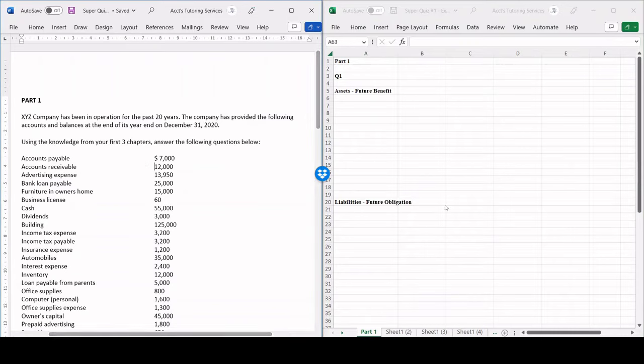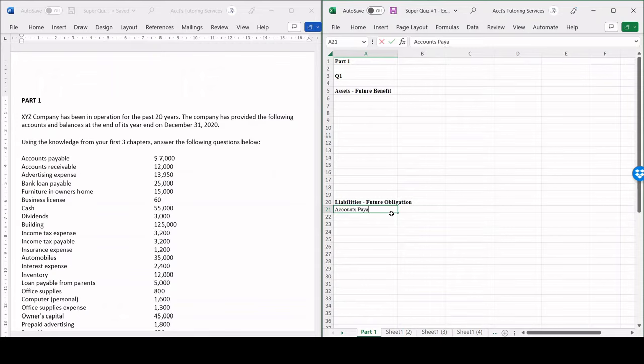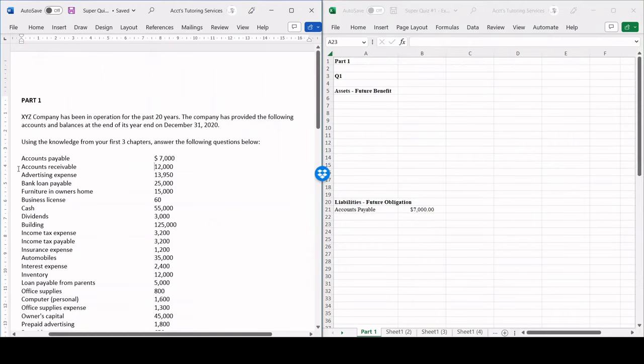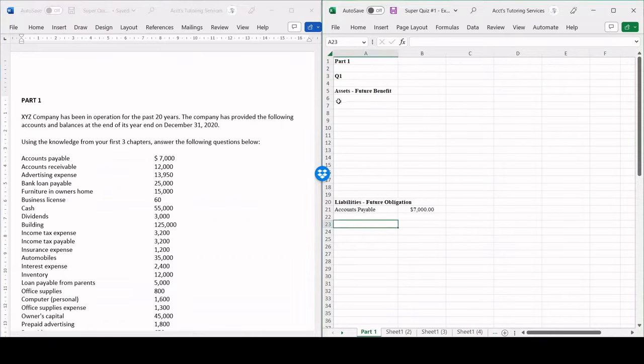Accounts payable is a future obligation because now we owe our suppliers money in the future. So we're going to list this over here, accounts payable. And we're also going to put the balance as well, $7,000. Next, accounts receivable. Accounts receivable is a future benefit because our customers owe us money. So accounts receivable is going to go as an asset, so $12,000.